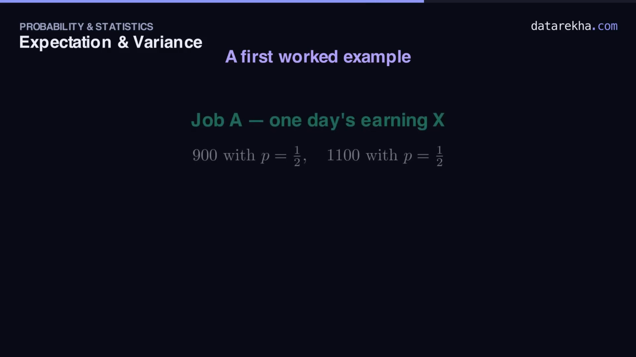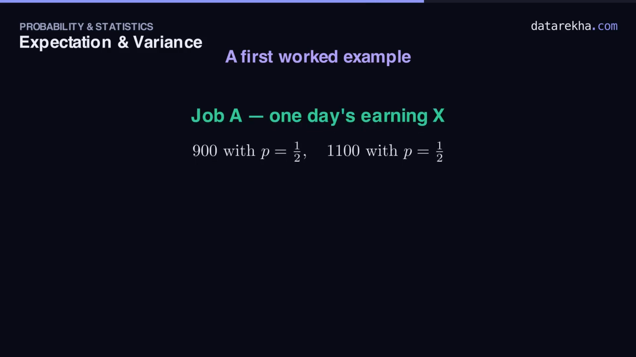Let's make all of this concrete with job A. X is the day's earning, 900 or 1100, each with probability 1/2. We'll find the expectation, the variance, and the standard deviation in order. Step 1. The expectation. 900 times a half plus 1100 times a half. That's just the midpoint, 1000 rupees. The long run average earning.